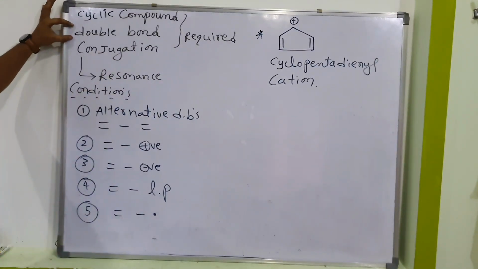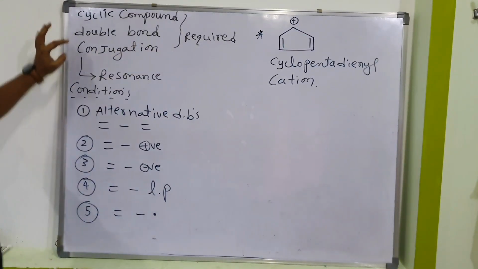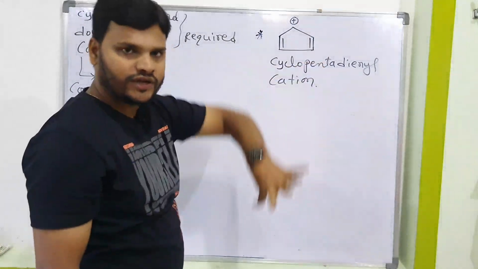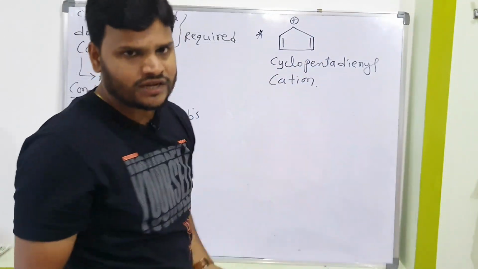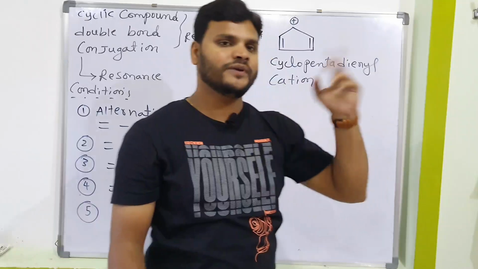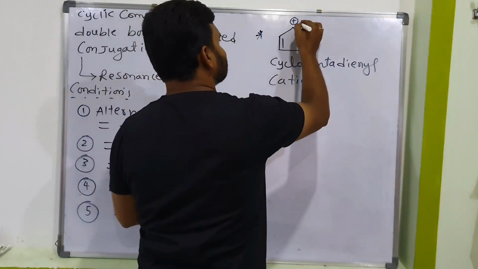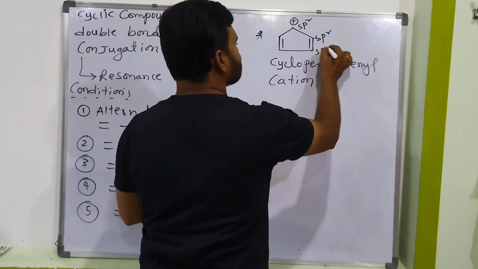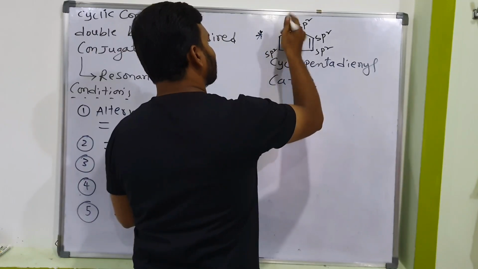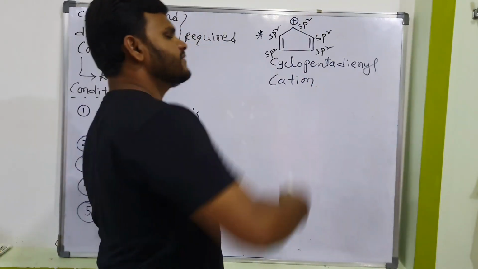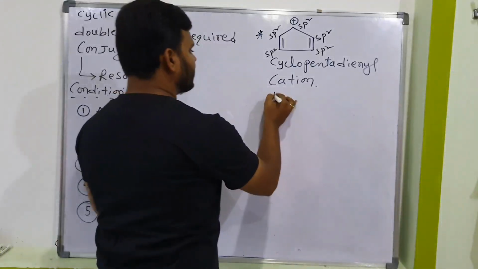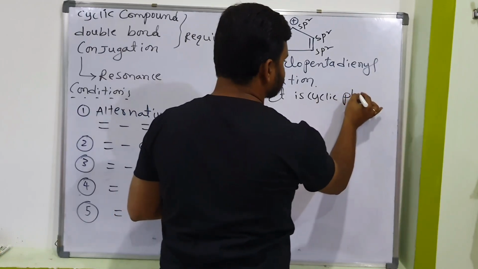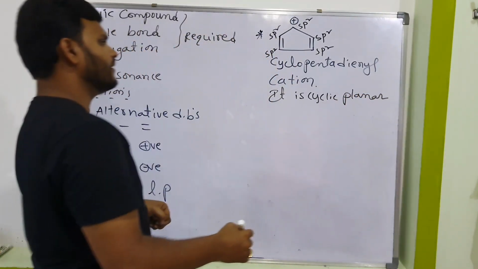Double bond is there, conjugation is there. Double, single, positive, if you see it like this also it works. Otherwise, if this is not understood, apply this logic. What is the logic? All carbons should be sp2. C plus is nothing but sp2, already I told you. Carbon having a double bond is sp2, and so on for each. All carbons sp2 means is it cyclic planar or not? Yes, it is cyclic planar. Conjugation is nothing but cyclic planar.